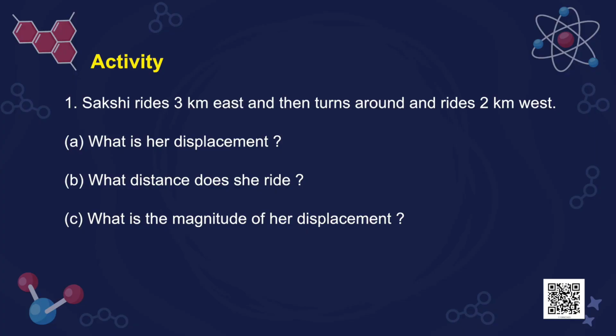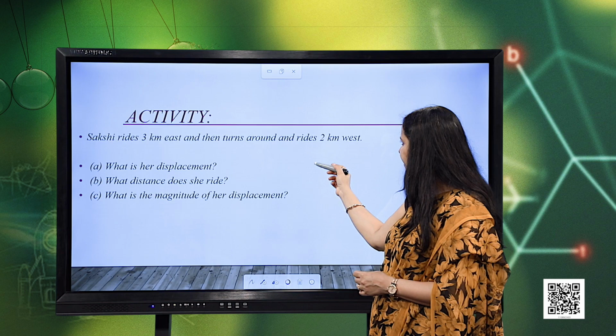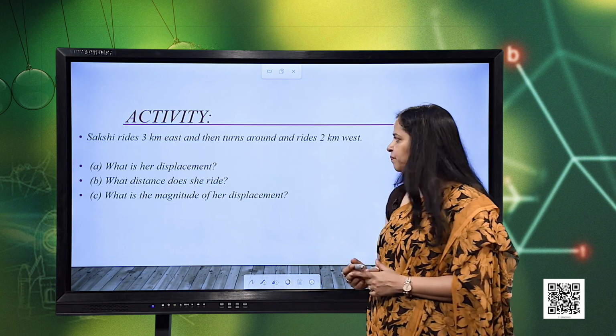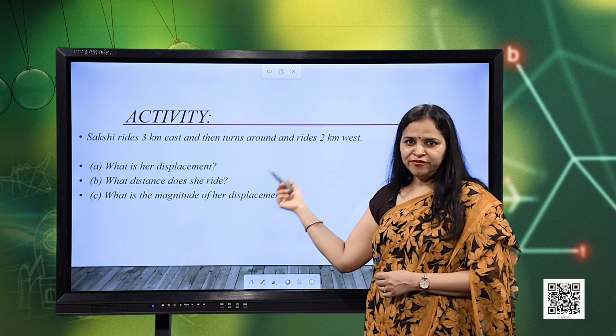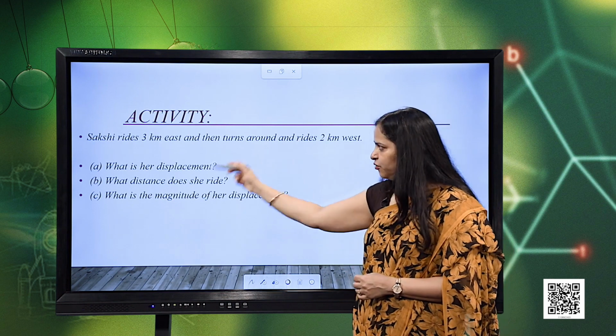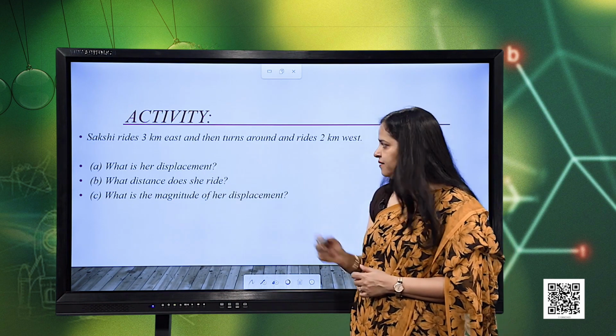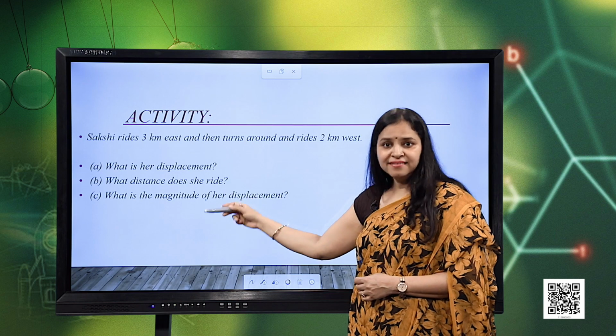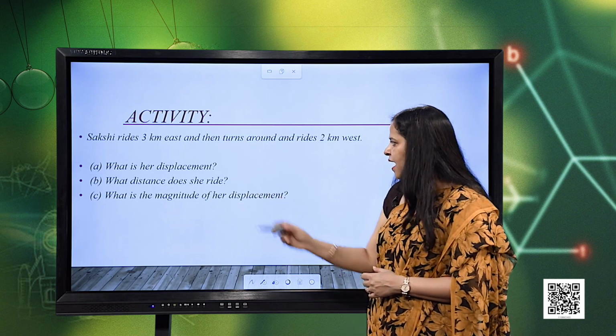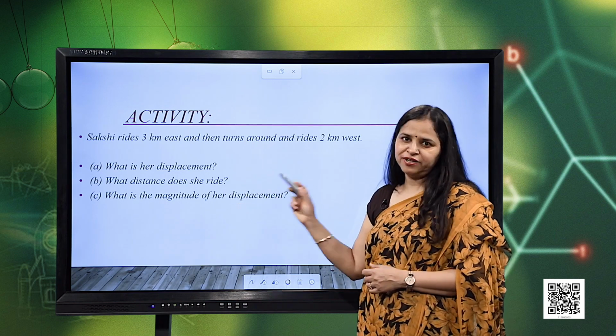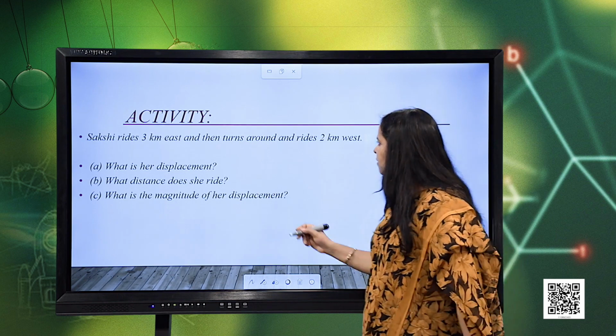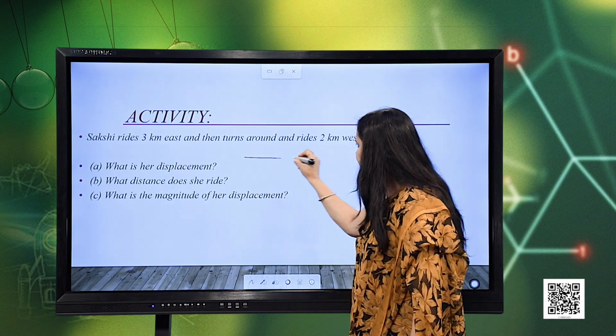Now, let us take another example. Sakshi rides 3 kilometers east and then turns around and rides 2 kilometers west. Now, what do we need to find here? We need to find the displacement, what distance she rides, and the magnitude of displacement.